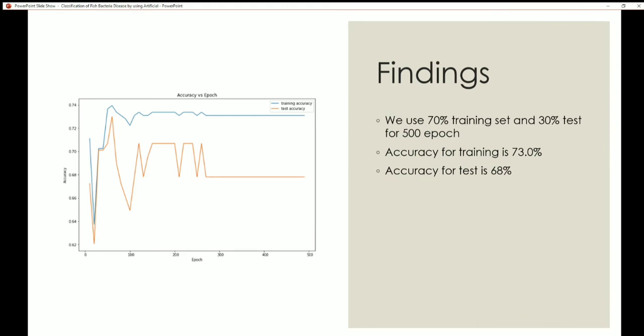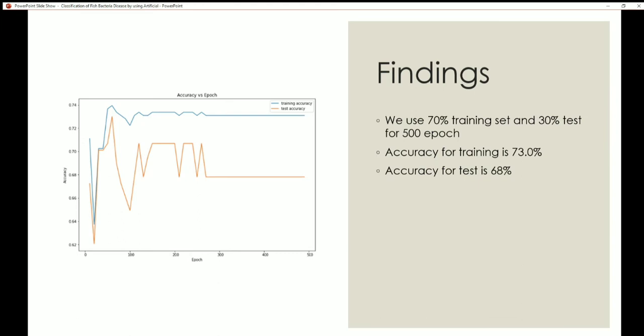So we are moving on to findings. In this study, the artificial neural network model is implemented using Python. In the beginning, the dataset in CSV file format was imported and then read. There are two components in this dataset, which are X and Y, which represent input and output respectively.